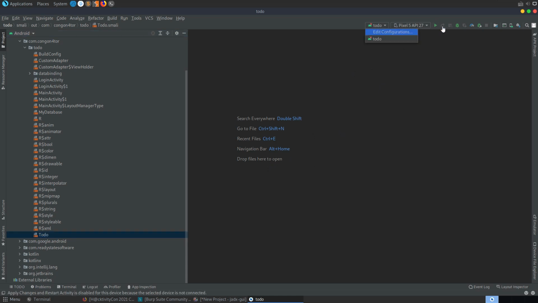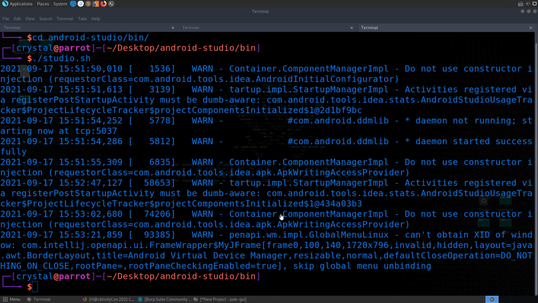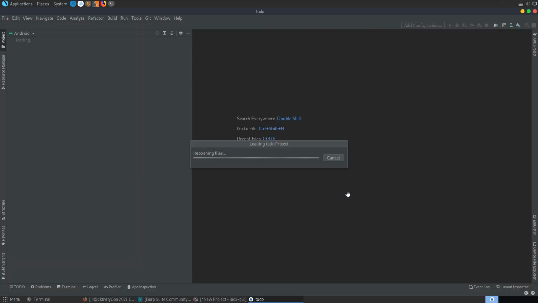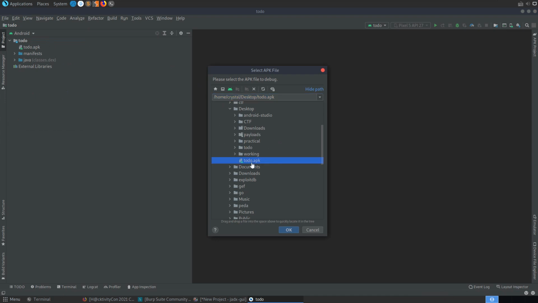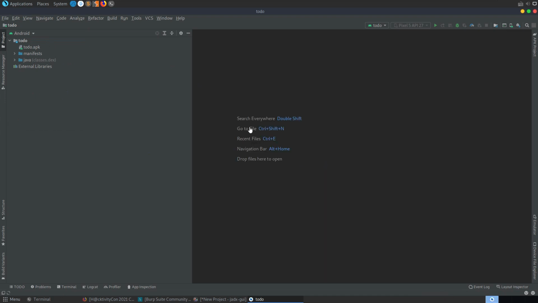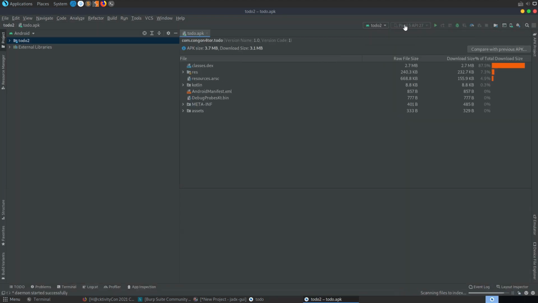Okay, this is an error I ran into last time. Alright, let me try and invalidate caches and restart. I'm not too sure why that's happening, but let's do that, and let's now go and profile debug, select the APK. I'm going to create a new project just in case that's causing any problems. Okay, we've got to do here. It's not letting me select the Pixel, but it does seem to be loading the emulator.